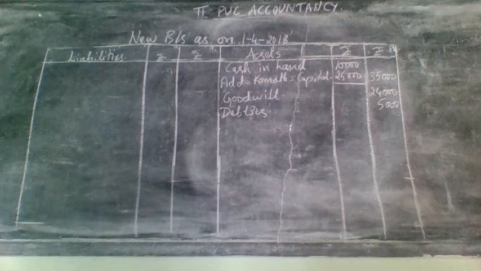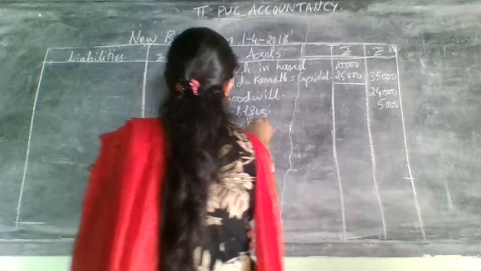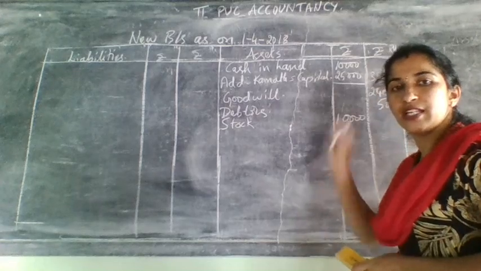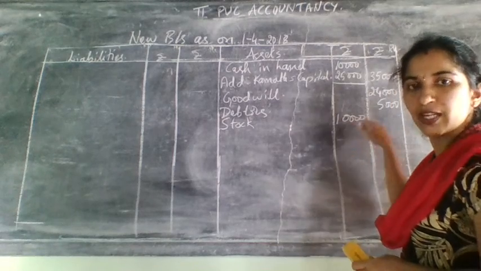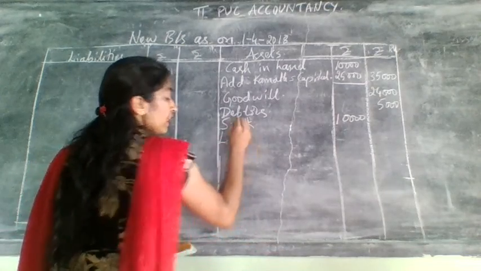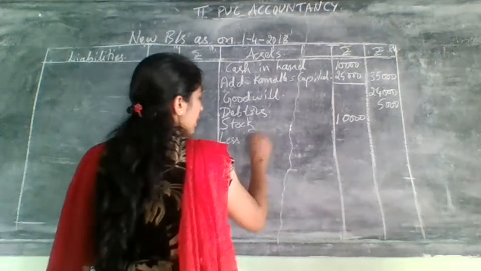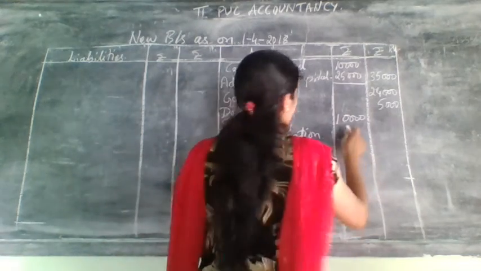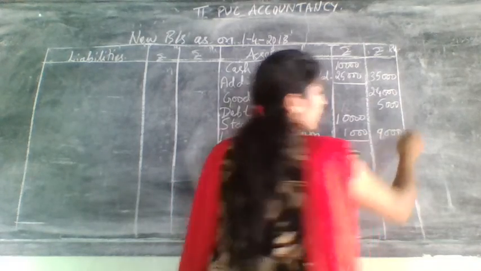After debtors, next you have what? Stock, that is 10,000. Stock 10,000, inner column. Why? Because check in the revaluation account. If there is an entry related to stock in the revaluation account, definitely you will have an adjustment, and when there is an adjustment, the amount should be written in the inner column. So what is the adjustment there? They have given depreciation. Depreciation is always less, appreciation is always add. So less depreciation. Depreciation was 1,000, and write the value 9,000 in the outer column.